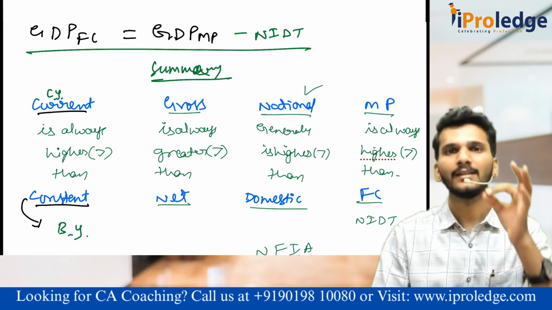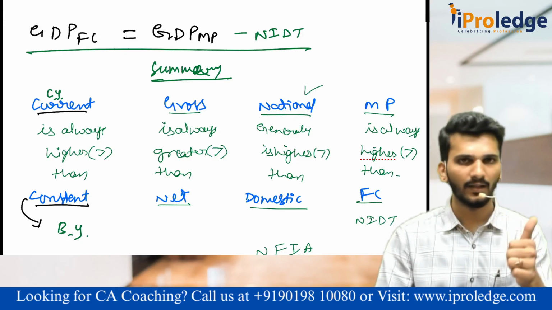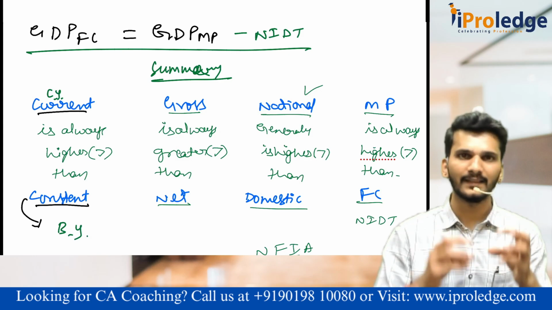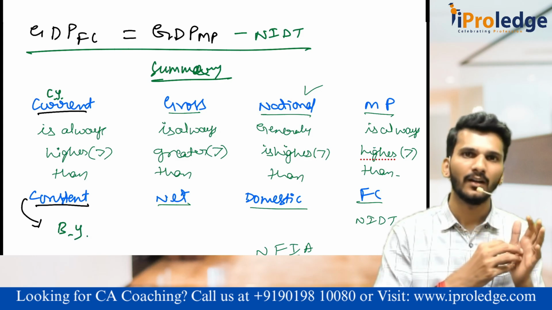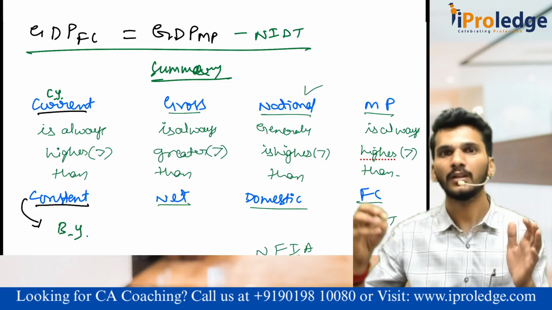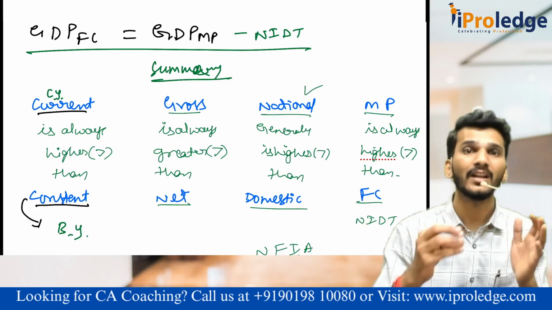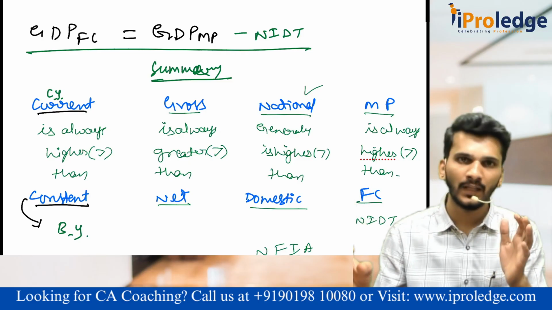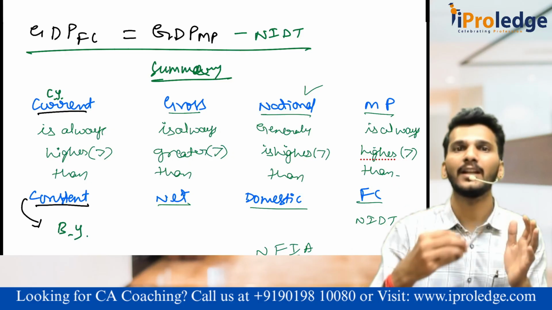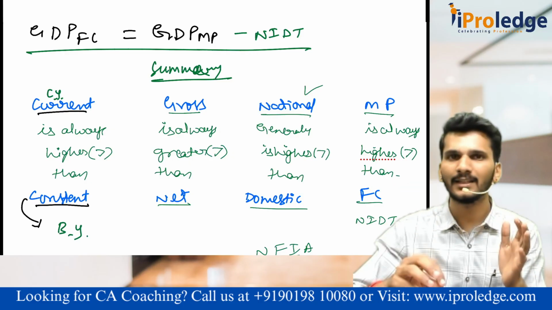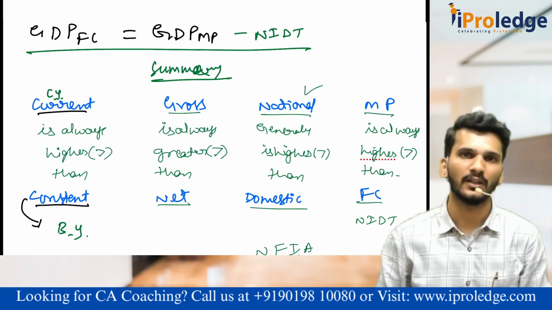Current is always higher than constant. That means if in the examination constant is given and they are asking us to find out the current, we should add something. But if they have given current and they are asking us to find out constant, then we should minus something so that we can reach the constant.